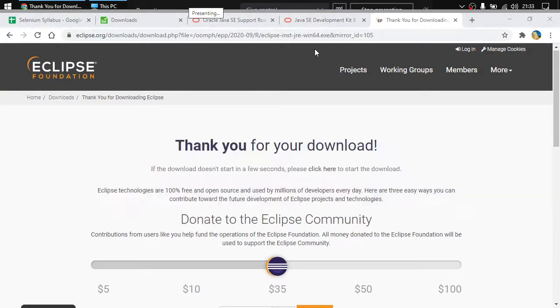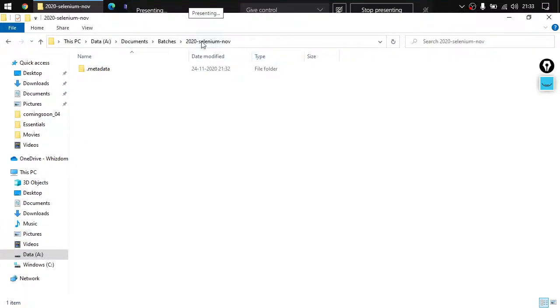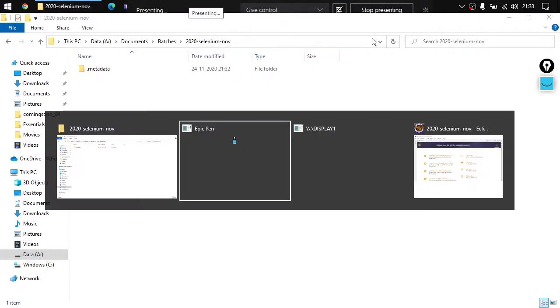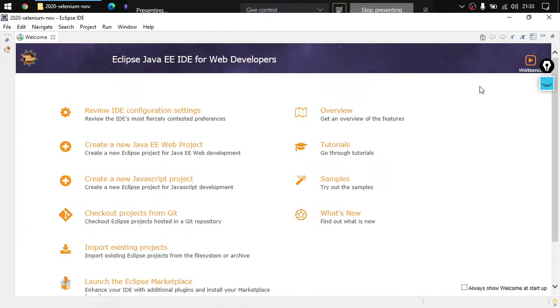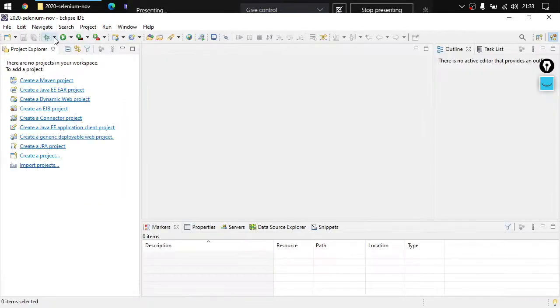Where did my Eclipse go? Okay, it came here on the screen. So this looks something like this when it opens up. What you need to do here? The first thing is you need to close this tab. Then you would be able to see a few things.